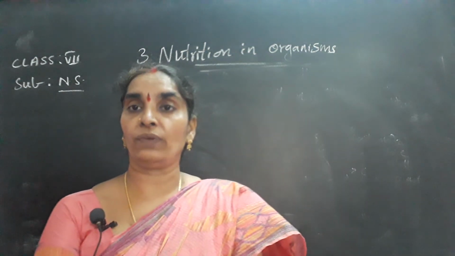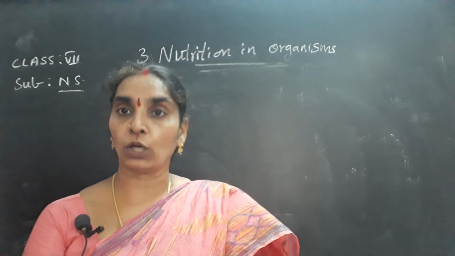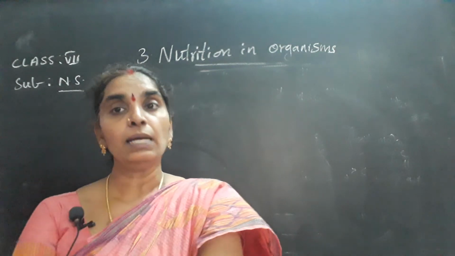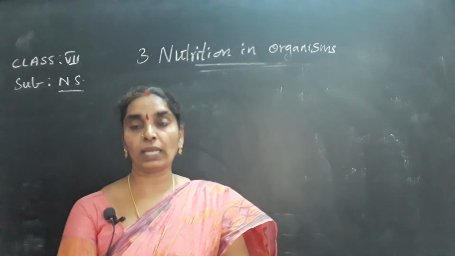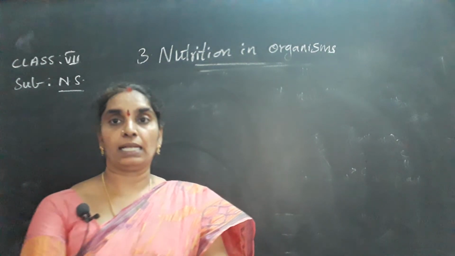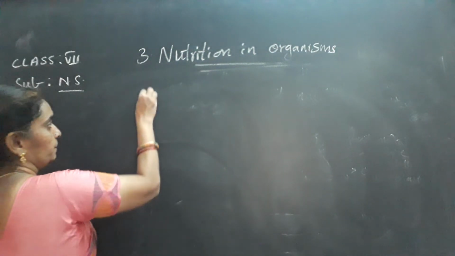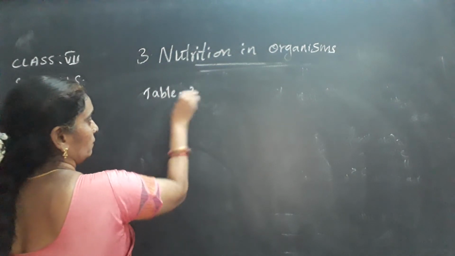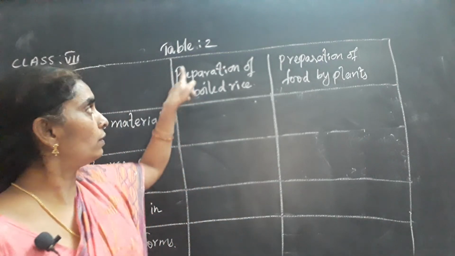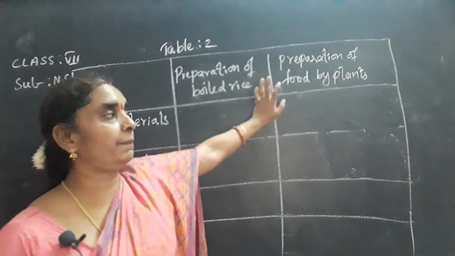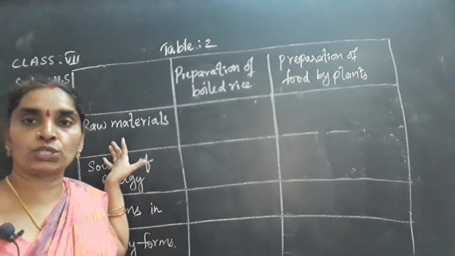Okay, so you know very well that your mother prepares the food for you. If it is boiled rice, we can compare this preparation of food by the plants with the preparation of boiled rice. Okay, let's do it. I will show you through the table number 2. Write down the table number 2. See the table 2 of preparation of boiled rice and preparation of food by plants. When we compare these two, we can come to the conclusion of the part.